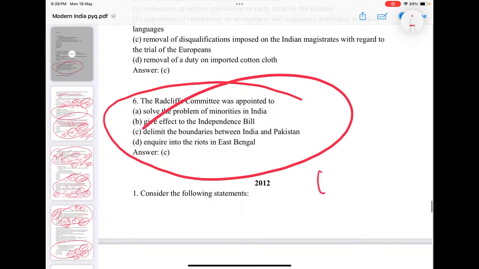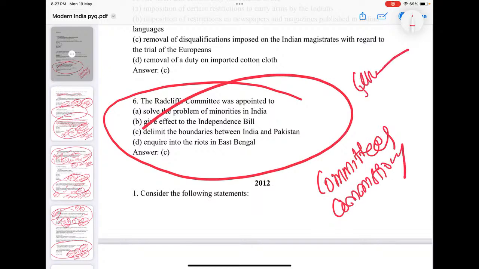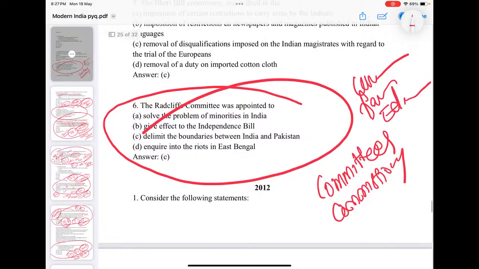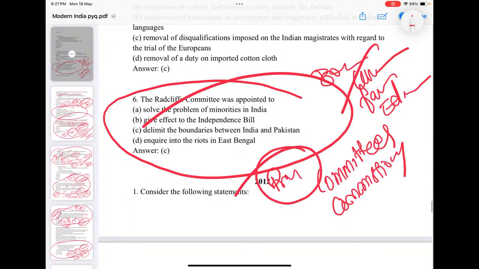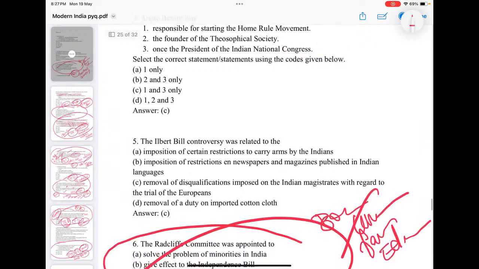Radcliffe Committee. See, here again I would say that lots of committees and commissions are there. Like the Currency Commission, Famine Commission, Education Commission, the Boundary Commission is different, or commissions for princely state relations. So there are lots of committees and commissions. Just go for the popular committees and commissions appointed by the British, and the purpose behind their appointment, their goals, their works, and their reports. Take care of all those things. Radcliffe is a boundary commission.